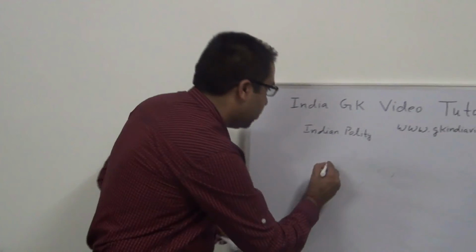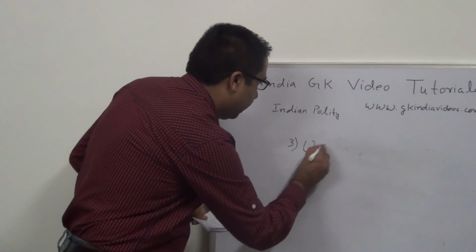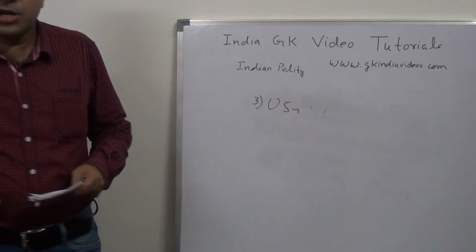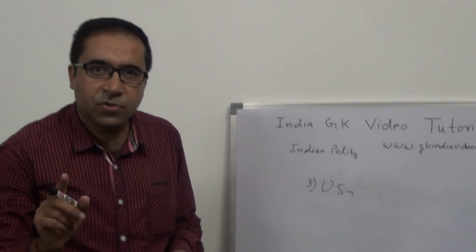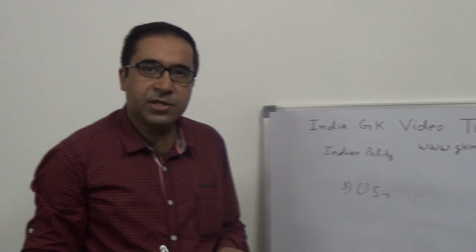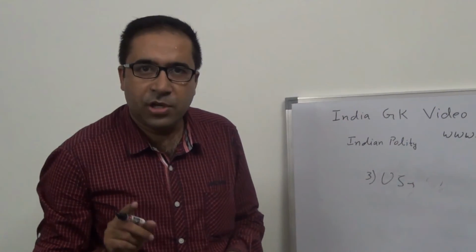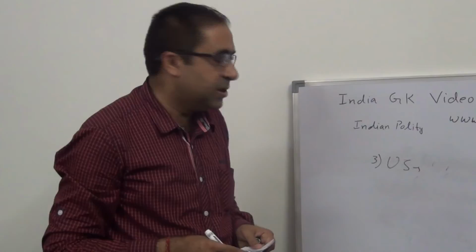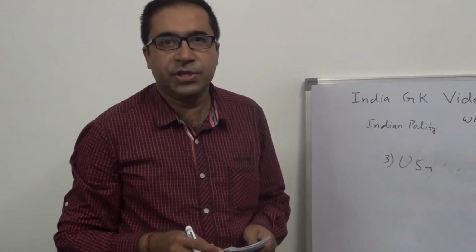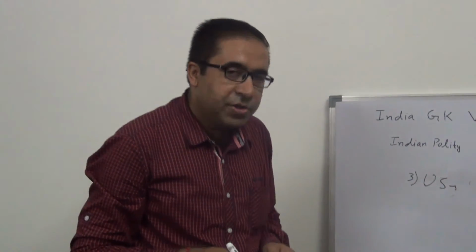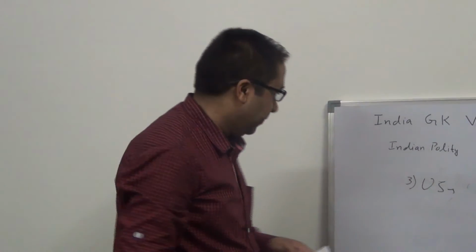Third is from United States. What provisions were taken from the United States of America? First is independence of judiciary. Second is the provision of judicial review. Third is provision of fundamental rights. Then procedure for the removal of Supreme Court and High Court judges. These provisions were taken from the Constitution of United States.